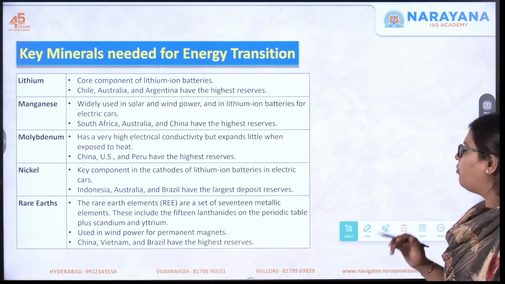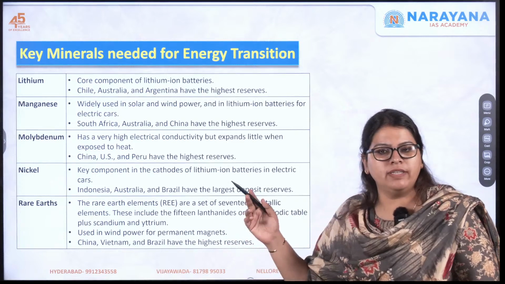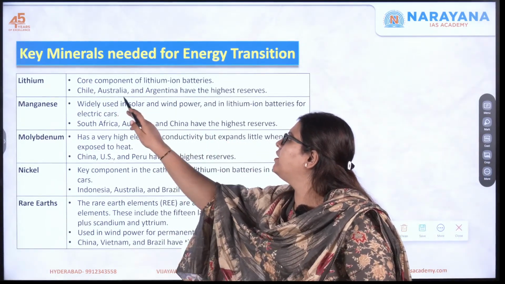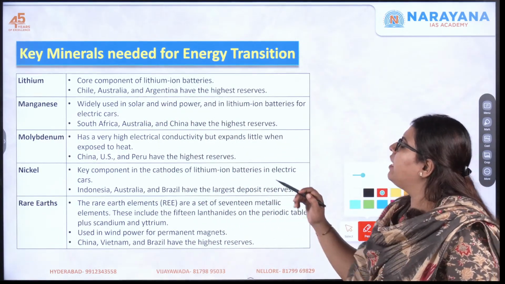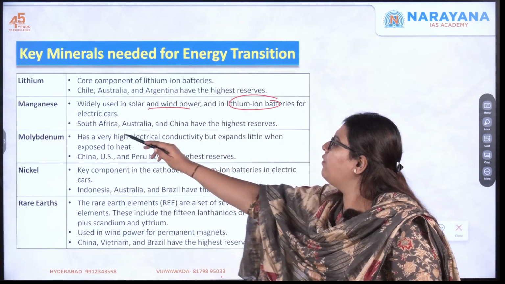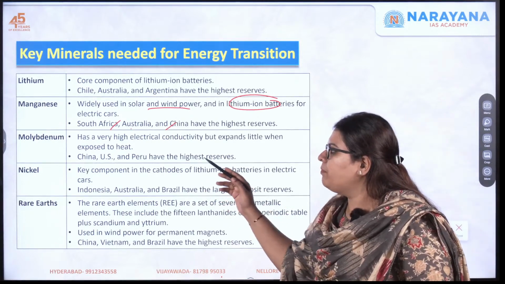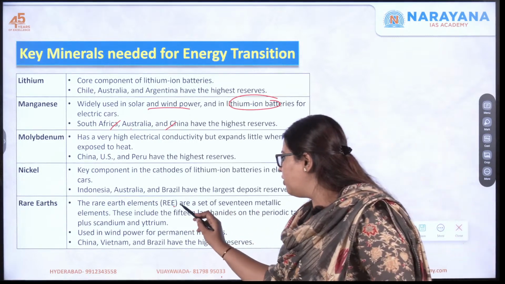The next one, moving on to lithium and then manganese. Lithium is a core component of lithium ion batteries, and here it is found again in Chile, Argentina as well as Australia. And now moving on to manganese, it is widely used in solar and wind power, again used in batteries, found in South Africa, Australia and China. Moving forward is molybdenum, nickel and rare earths. Similarly, you need to know what rare earths are also.